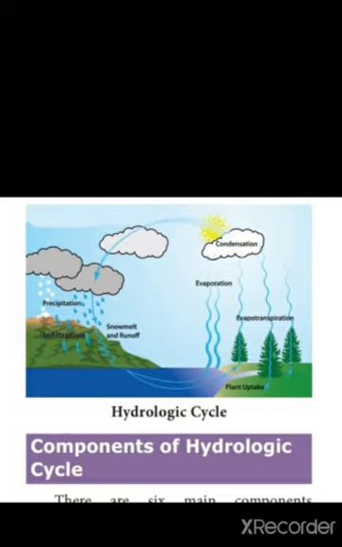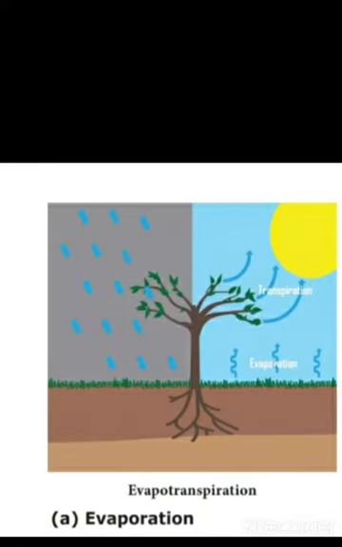Forms of condensation. Dew, frost, fog, mist, and clouds are the different forms of condensation. Then precipitation.